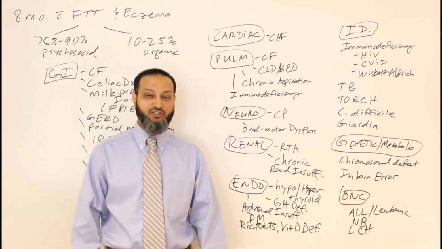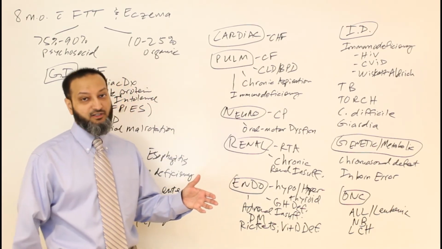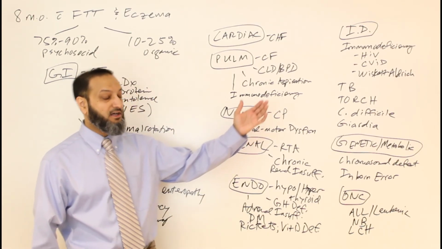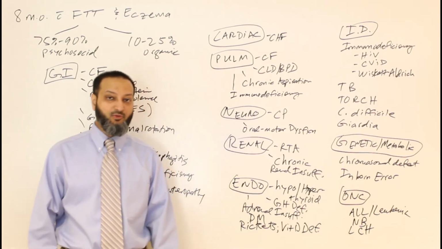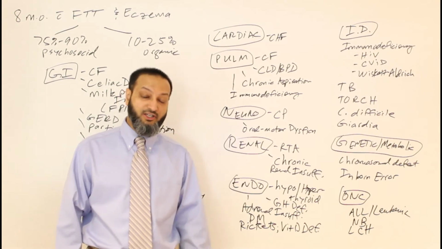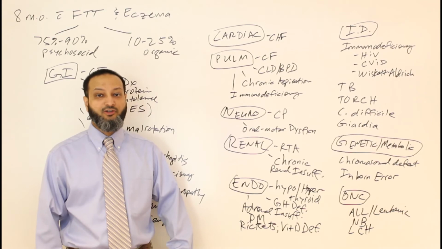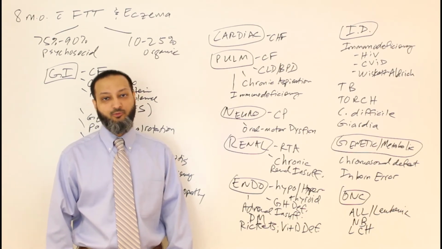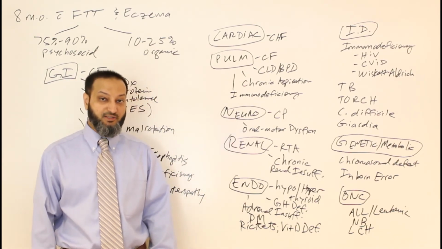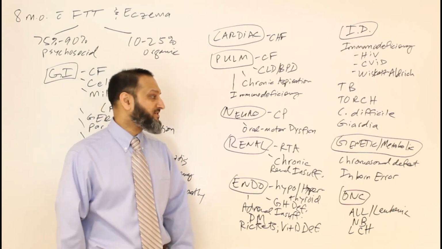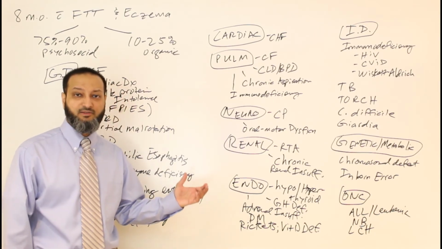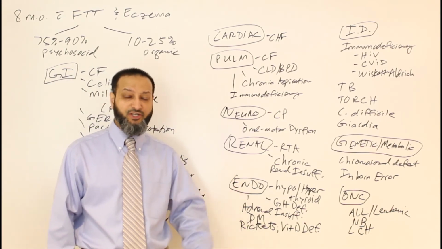So the CBC reassured us that overall he had a good white cell count and didn't have the thrombocytopenia that you would see with Wiskott-Aldrich. His CMP was normal, so his electrolytes, his albumin, his LFTs, his kidney function were normal, his thyroid was normal, his urinalysis was normal, and his celiac panel was normal. So that helped us to rule out some of the things that we were initially thinking about on this patient. Then at that point, we reassessed and reevaluated based on the symptoms, and we narrowed it down to a couple of things that he most likely could have and that we needed to look into.